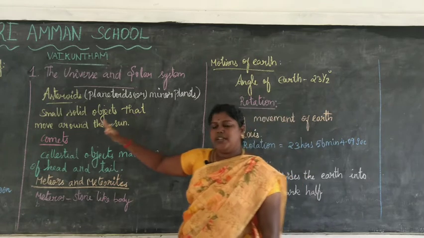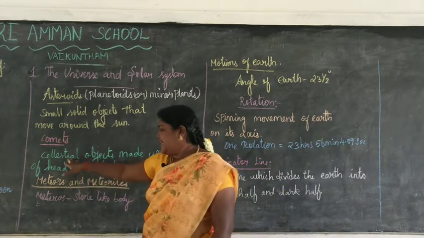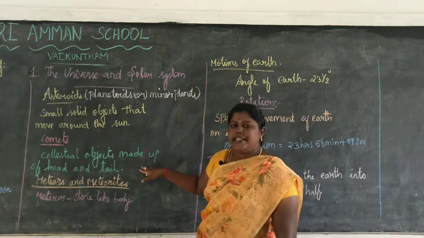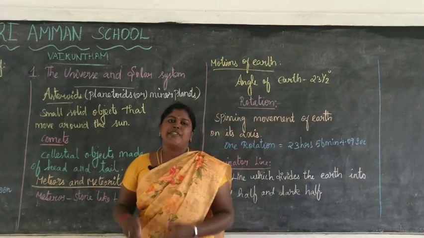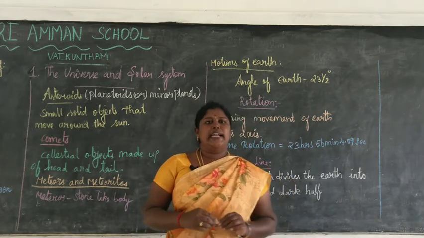So, next one, comets. What is meant by comet? A comet is a celestial object that is made of head and tail.